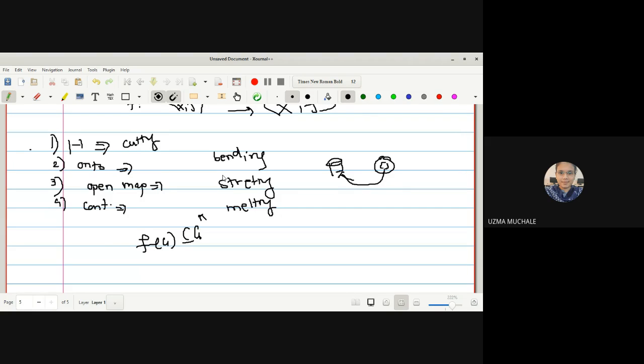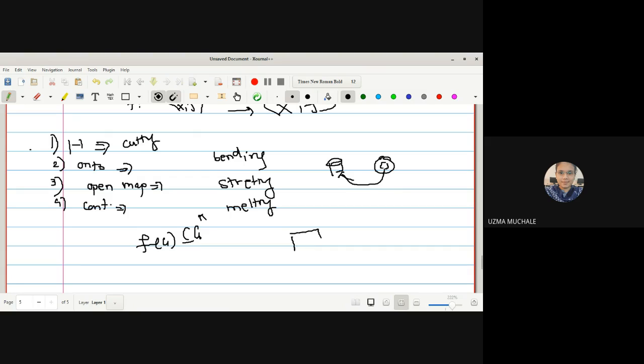So in short, if you apply bending, stretching, melting, any type of function, then some of the properties are going to remain. These properties remain in the homeomorphism. One-one ensures that there is no cutting. Onto ensures that there always exists a pre-image. If we did not cut, that means a pre-image will exist, right?